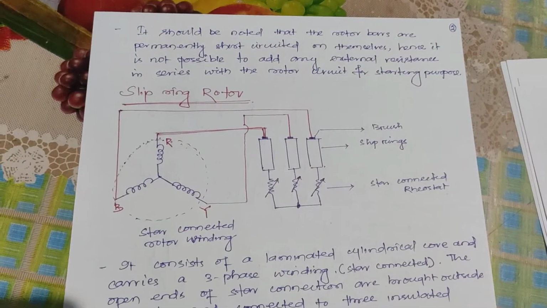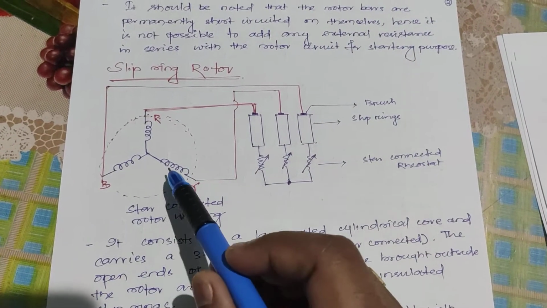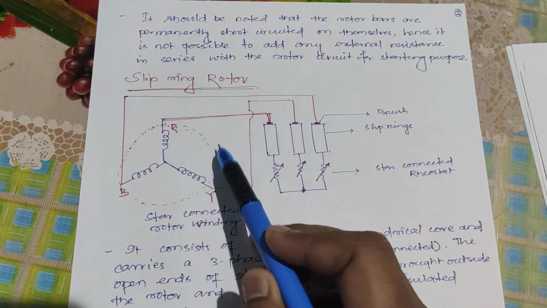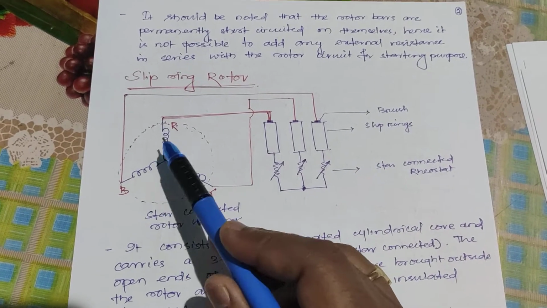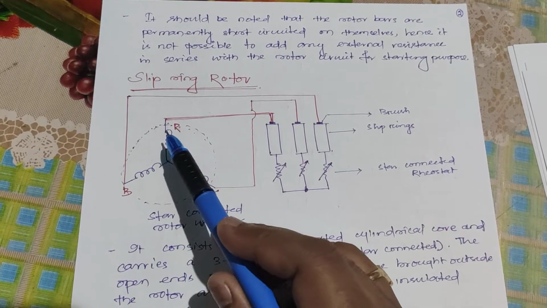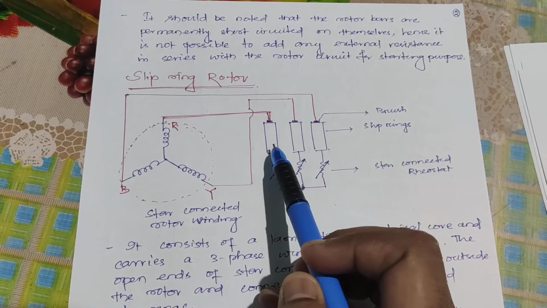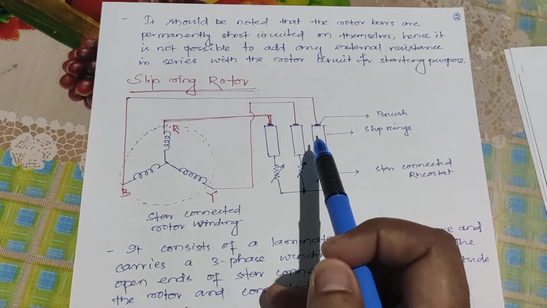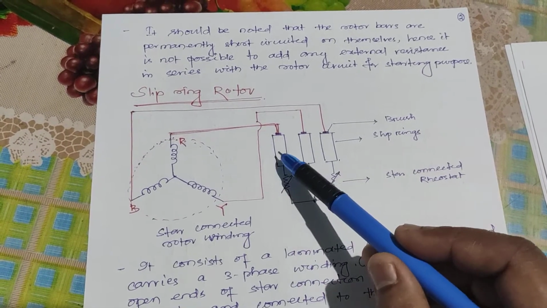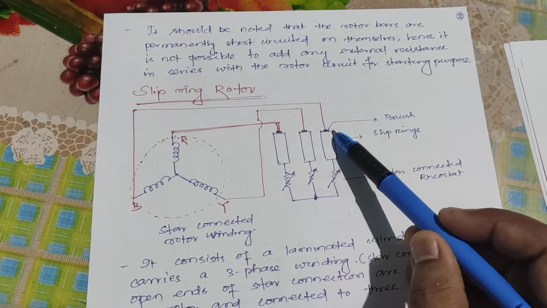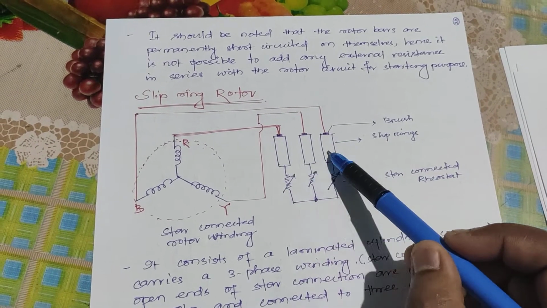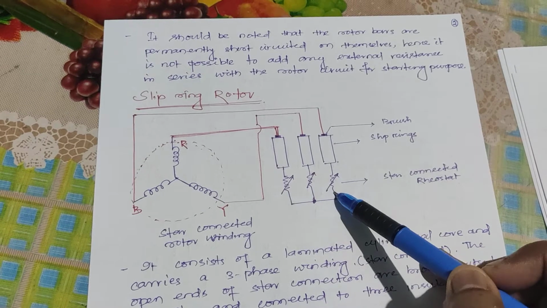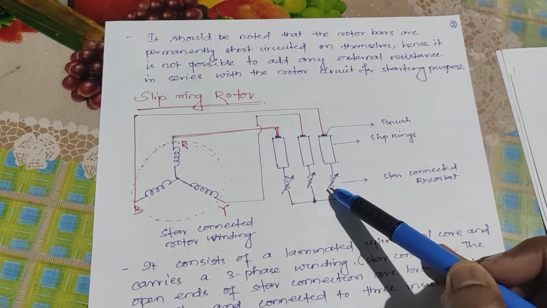You can see here the slip ring rotor. Here the three-phase winding of the rotor has three terminals. These three terminals are connected to three different slip rings. Okay, and the three slip rings have three brushes, and these are connected with three rheostats. And this rheostat means variable resistance.